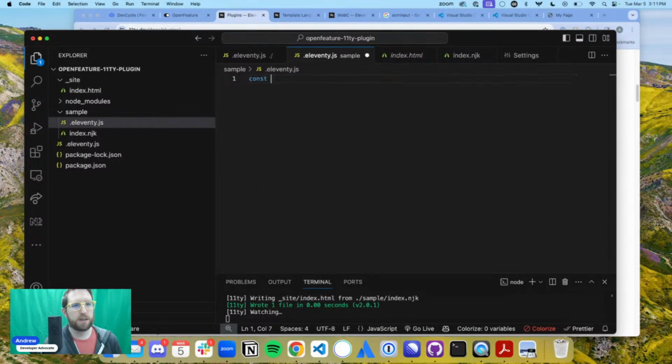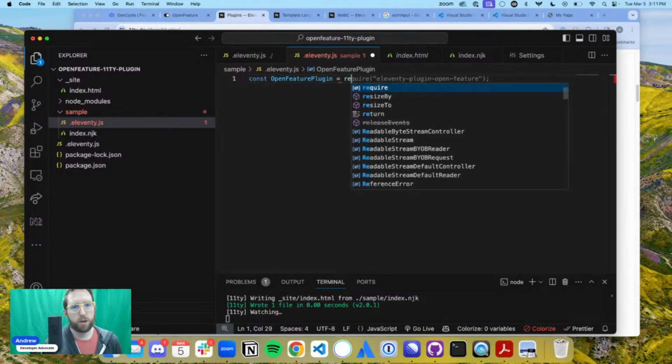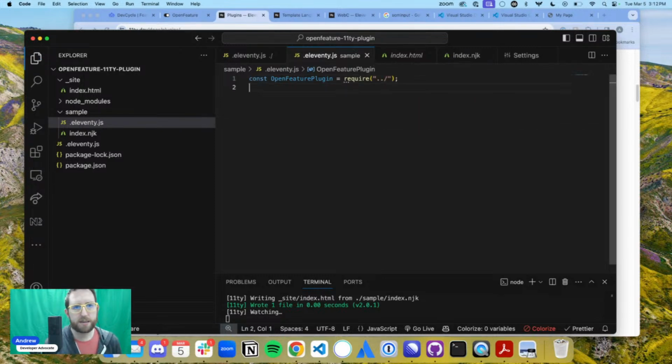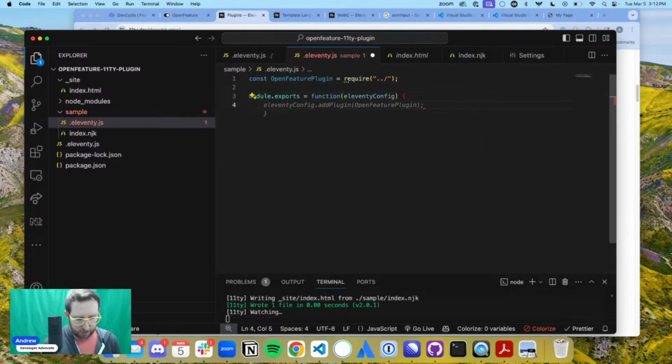To do that, there's two things we need to do. The first thing is we need to declare the OpenFeature plugin. And then we're going to require, just back into the main section there. So we're going to go back a couple levels up. And then what we need to do here is, oh, look at that. Look at you, autocomplete.